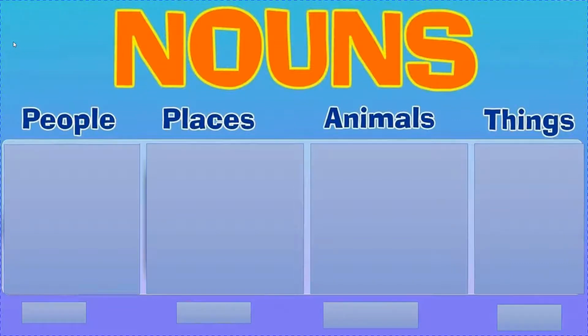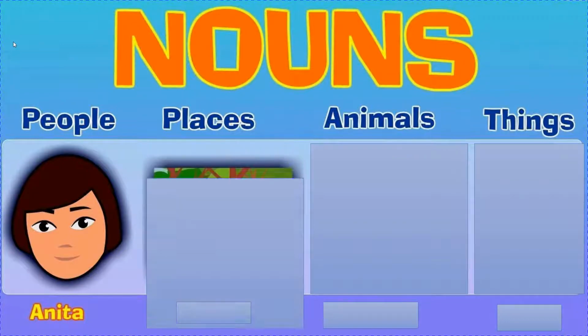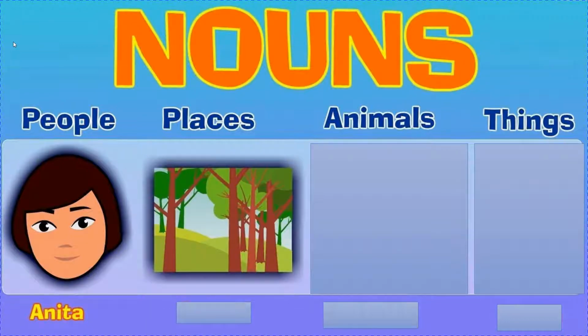First is people. Who is she? From the photo we can know she is a girl. Her name is Anita. So Anita is a name of a girl, children, so it will come under the category of people. Next is places. Children, can you see so many trees are given there in the picture? So what do we call where many trees are there? It can be called a forest. So it will come under the category of places.